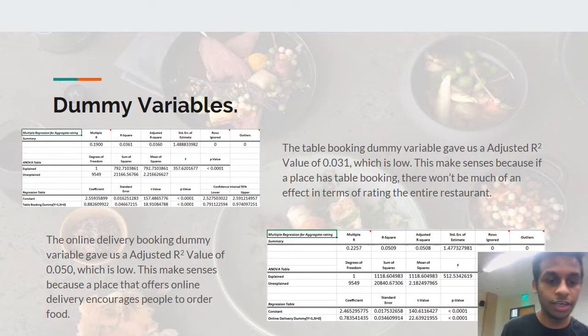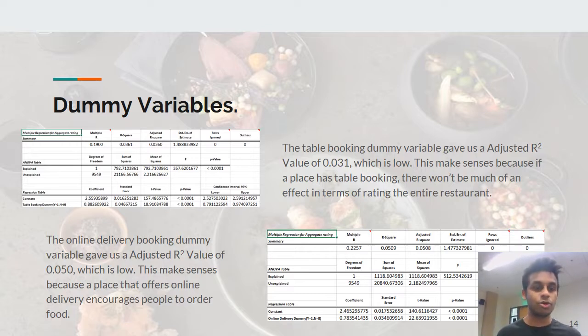So we also did a regression between the dummy variables. We use the restaurant services as our dummy variables, and it can be seen that the table booking has a comparatively lower R squared value, which is why the regression is not that well explained.